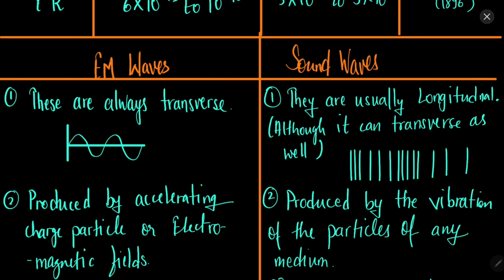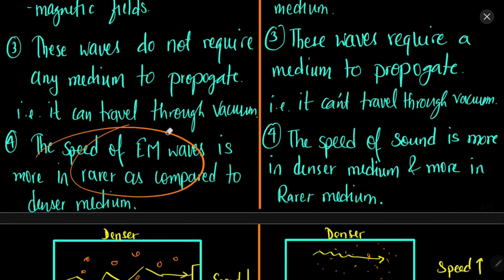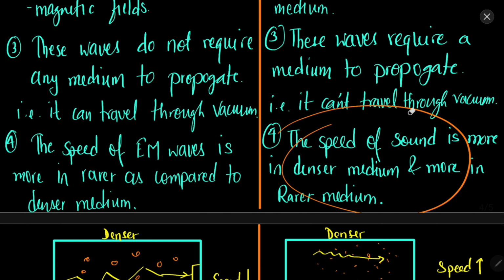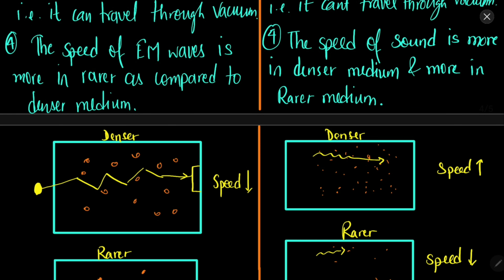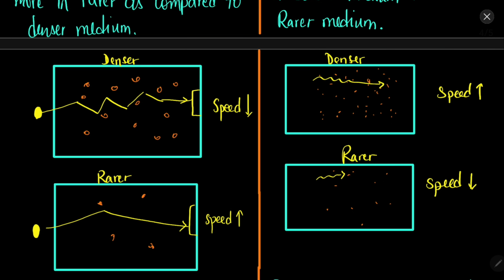EM waves are very fast, and their speed is more in a rarer medium and less in a dense medium. But in sound, the speed is more in a dense medium and less in a rarer medium, and it is quite understandable. Why? Because in light the photon particle itself is there, so if the medium is denser, it will have to collide with many particles and its speed will decrease, and if the density is less, then it can go quite quickly.